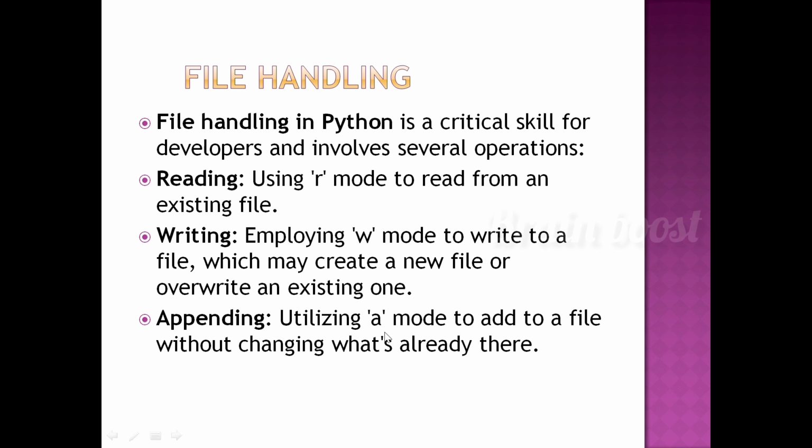Utilizing A mode to add to a file without changing what is already there. That is appending. So there are reading, writing and appending. This is file handling in Python.